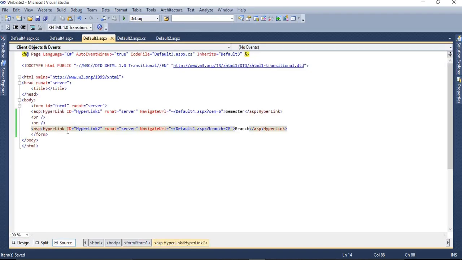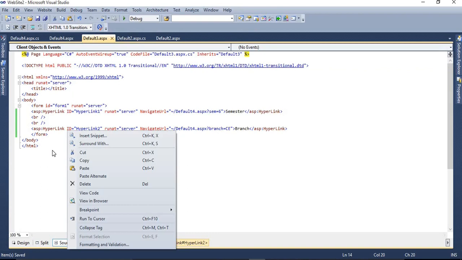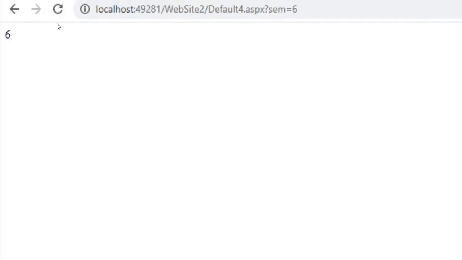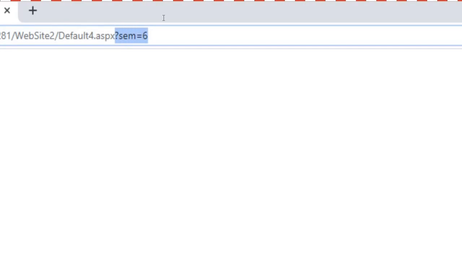Now run the program. Here we are going to click semester, so sem will be taken. Here you can see that it's a part of the query string.